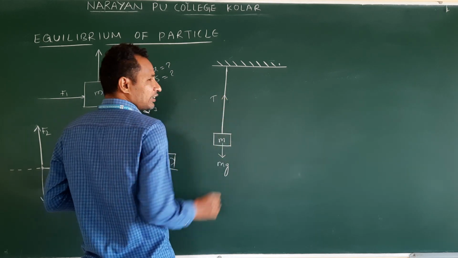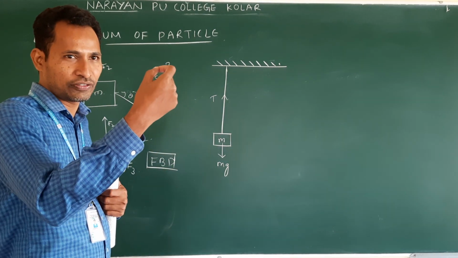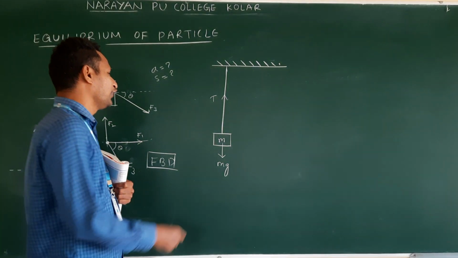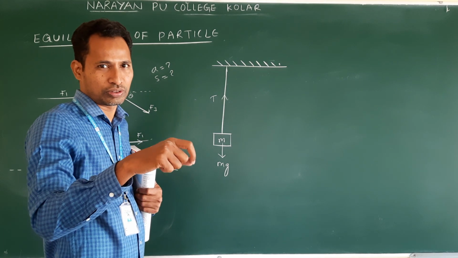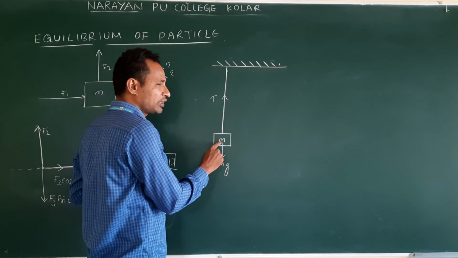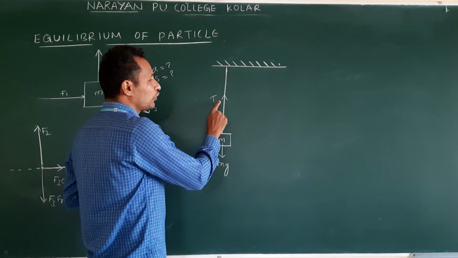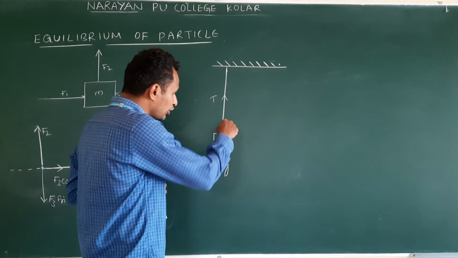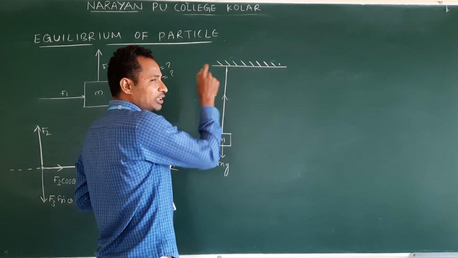Once the gravitational force acts on this body, immediately tension will develop in the string. That is T. So if you suspend any object, how does the string become? It will be tight. The tightness is nothing but tension in the string. If you remove this object, how will the string become? It will be slack, loose. It will not be straight. As soon as we suspend an object, the gravity force pulls it down. Due to this pull, tension will develop in the string. This tension always acts towards the rigid support, not downwards.